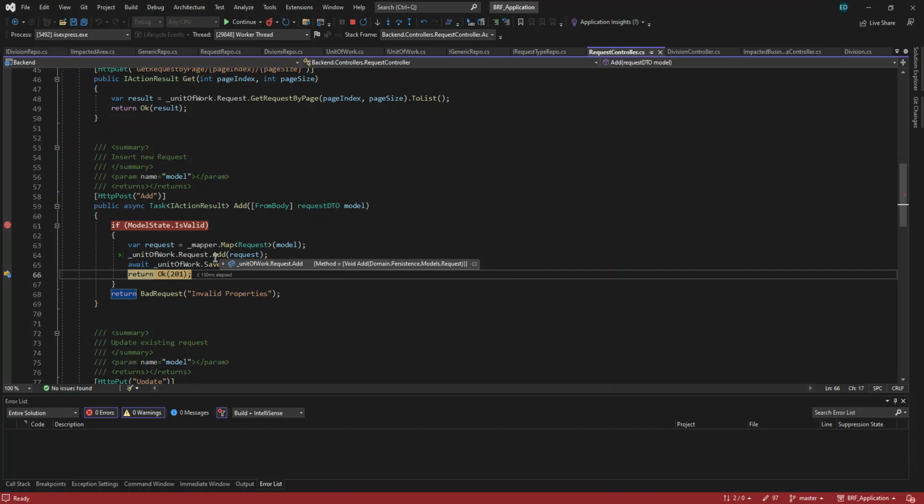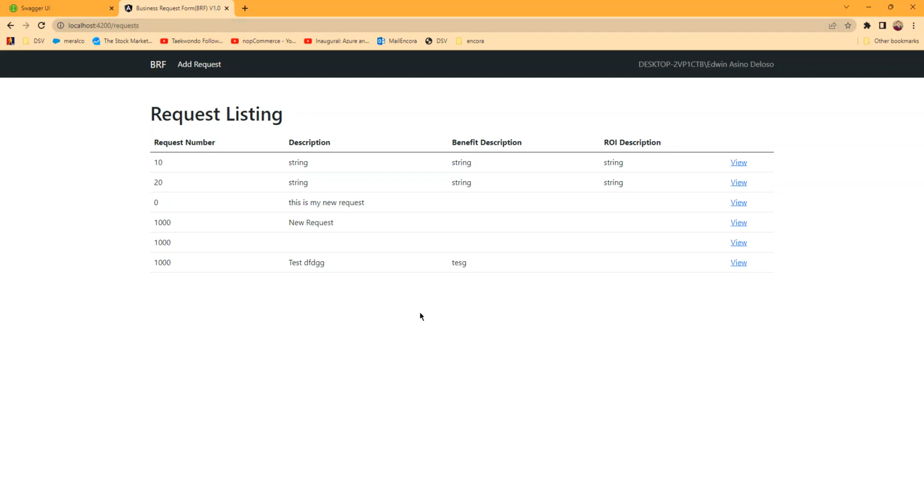This is abstraction. You don't see where this add is coming from. You don't have to interact with your DB context, right? So when we continue, this is the list now. The list is just a test for now. Then when we click view, it's not functioning there.